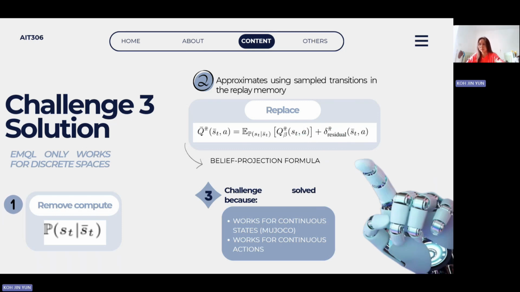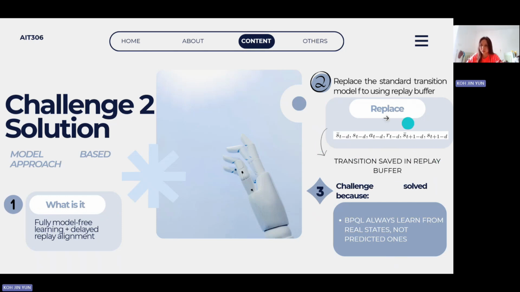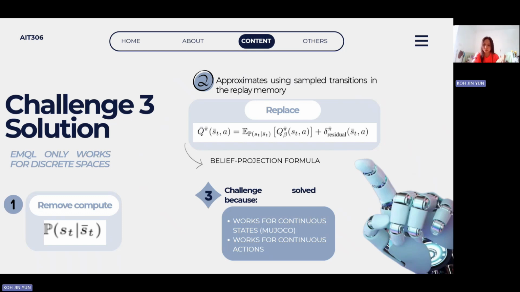These expressions can also help BPQL approximate the expectation using sampled transitions from the replay memory. The replay memory is similar to the replay buffer, as shown here. It keeps the previous action, the state, and the current state and actions, except the future one. Combining this with the belief projection formula, BPQL can learn in continuous state and continuous action. How it works and how the experiments go will be explained by Jamie later. So that's all for my part.